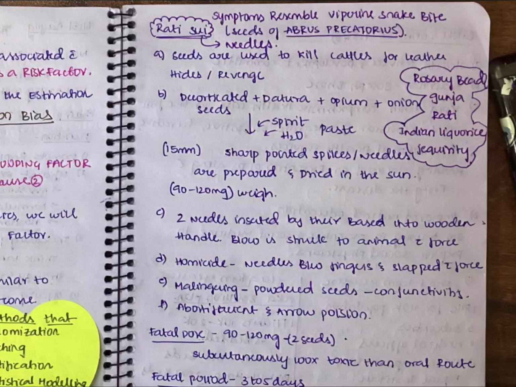It can also be used in homicidal cases, where needles are placed between the fingers and the person is slapped with force. Again, when the person is slapped with force, the needles get inserted into the person. It will cause the same thing. And malingering purpose. Malingering is faking a disease, right? So the person does not have conjunctivitis, but when he takes the powdered seeds of Abrus precatorius, he can fake conjunctivitis. So it is also used in malingering. And other than that, it is used as arrow poison and also in abortions.